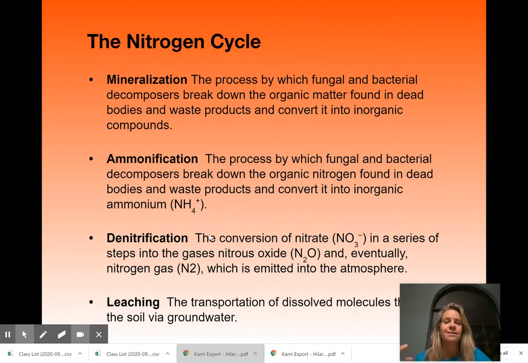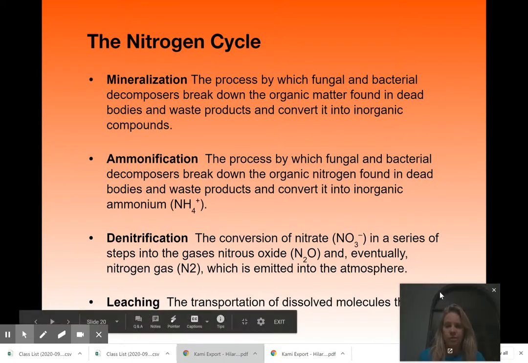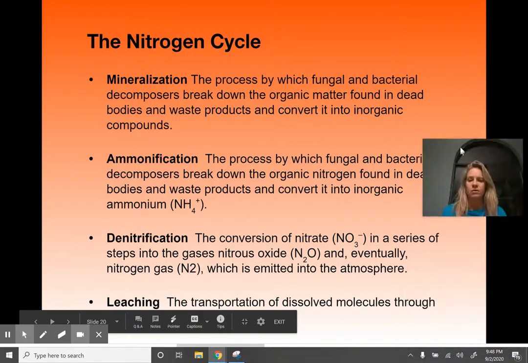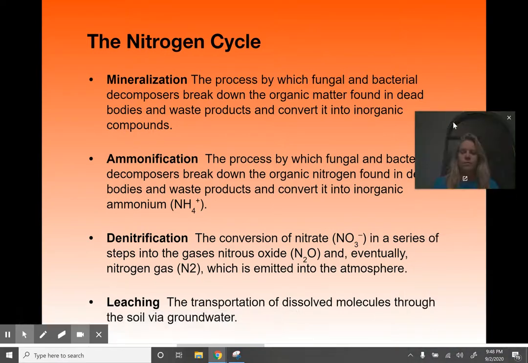Ammonification: the decomposers are breaking down the dead and decaying things into ammonium, and then that's converted into nitrites and nitrates. And then a few other terms, leaching. I already talked about denitrification, but leaching is just going down into the soil. So let's say that the plants, bacteria are breaking it down, and then it rains, and that leaches, meaning going back down, seeping through the soil, and then maybe into the groundwater after that.